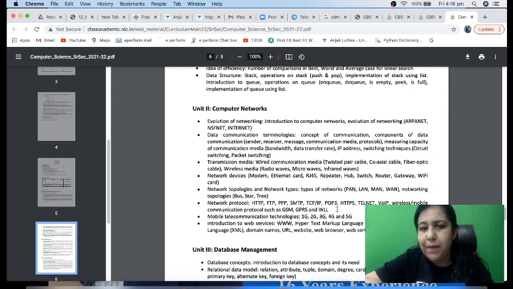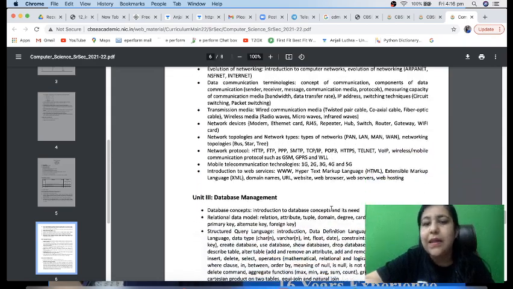Then comes your computer network. We will be studying computer networks, like what networks are, how they evolved, what the different media are using which you can establish a network, what the topologies are, what the devices are, everything. So all that we are going to study in this. As you can see, it's a huge syllabus, but this comes only for 10 marks. But how to do it, what to prepare, what is important, what is not, you will be getting everything on my channel, right?